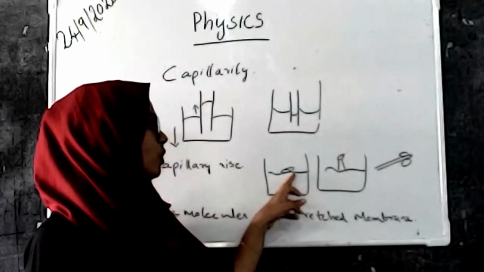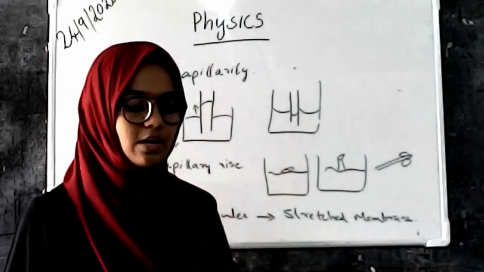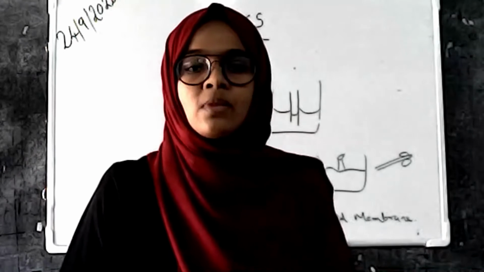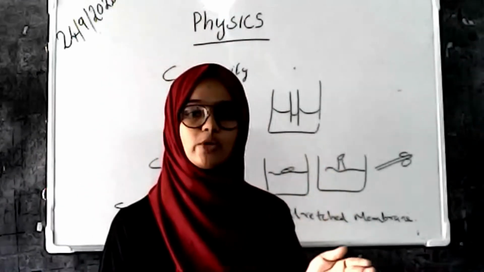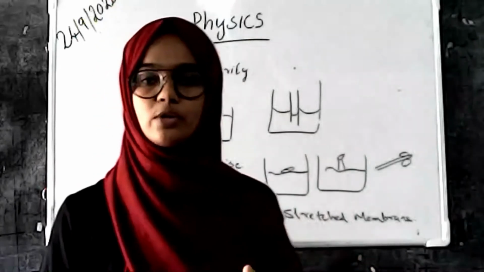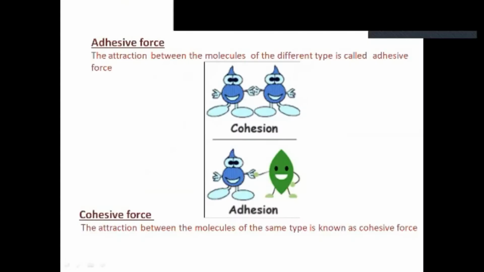And we have to discuss the different types of molecules on the surface of water, and what is the attraction between different types of molecules and the same type of molecules. This slide: adhesive force and cohesive force.